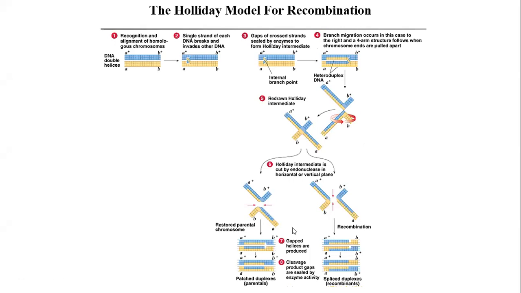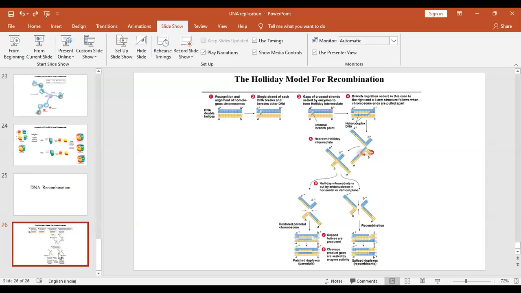Which forms two duplexes. There is a patch duplex, which in this example has a parental combination, and a splice duplex, which has a recombinant combination. So the patch duplex you can say is a non-crossover event, and the splice duplex is considered a crossover event.